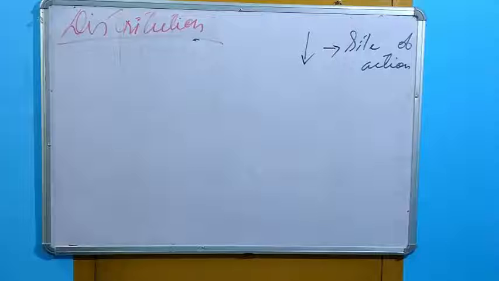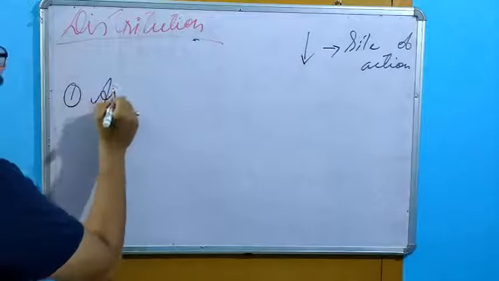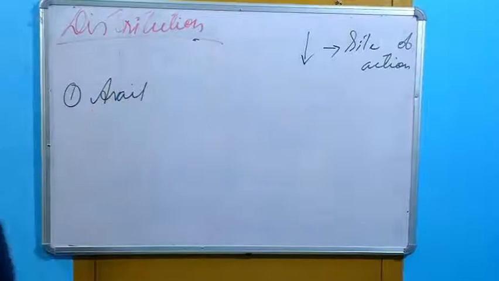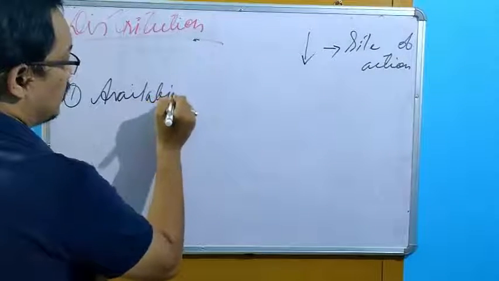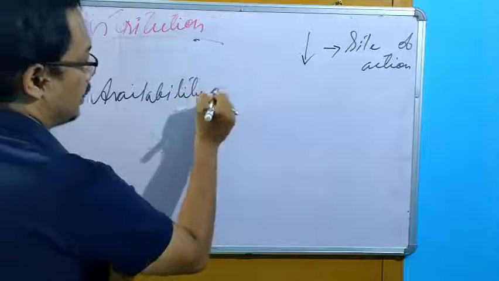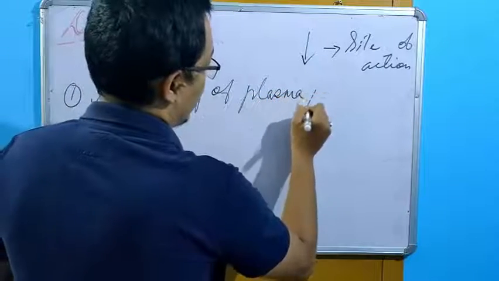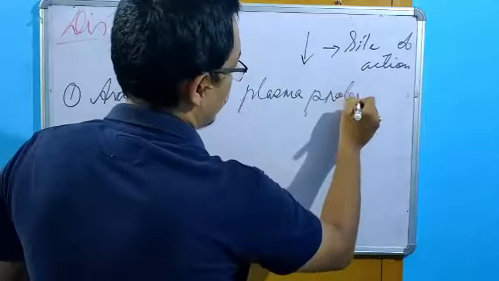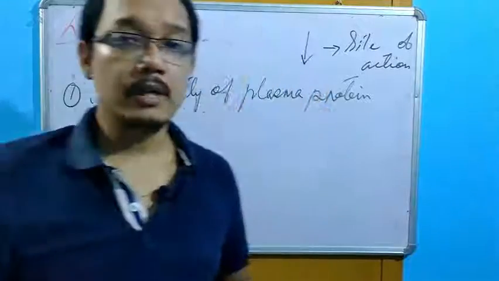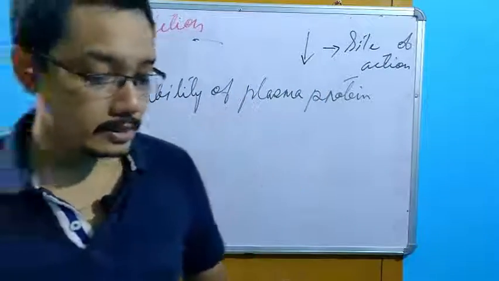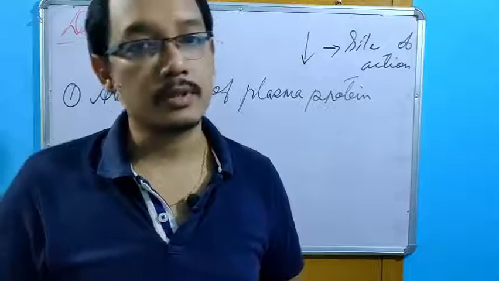Number one, first point: availability of the plasma protein. This protein binding is capacity limited. It is a capacity limited or saturable process.